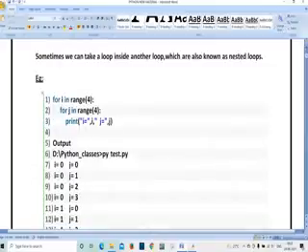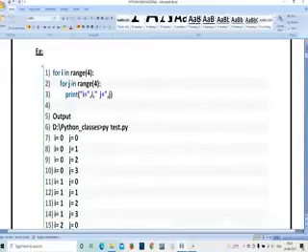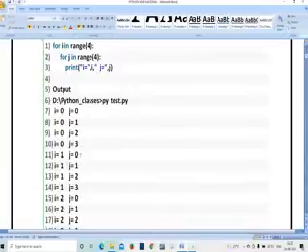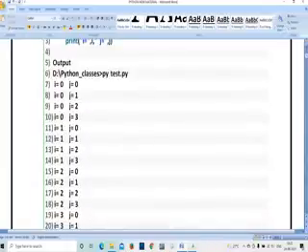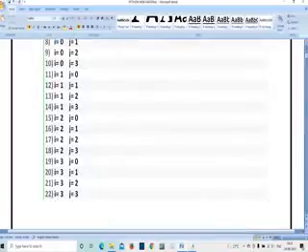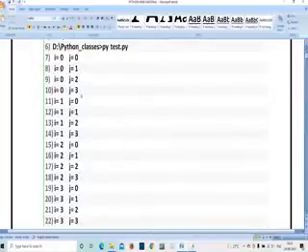Print I is equal to I, j is equal to j means whatever the value is there in I, it is going to print for I. Whatever the value is there in j, it is going to print for j. So I is equal to 0, j is equal to 0. Next, I is equal to 0, j is equal to 1. I is equal to 0, j is equal to 2. I is equal to 0, j is equal to 3. So after the j loop is completed, next the I increment starts. Like that, it is going to print the complete output.